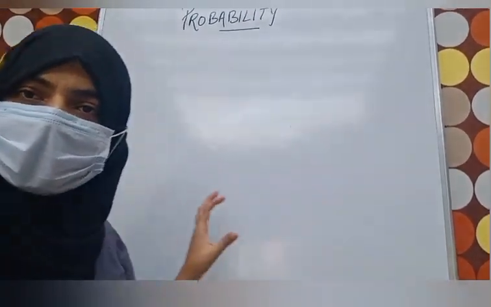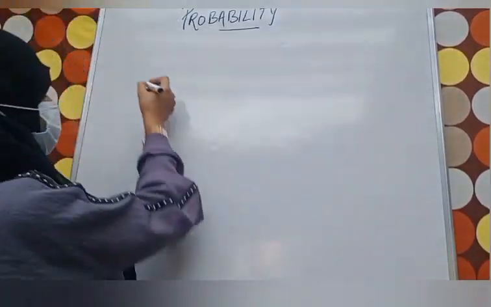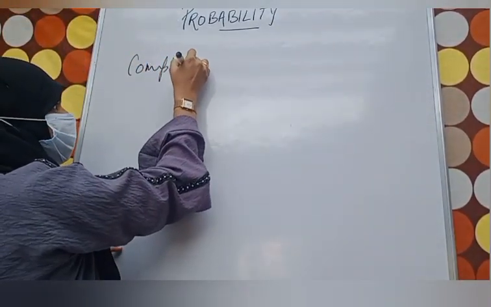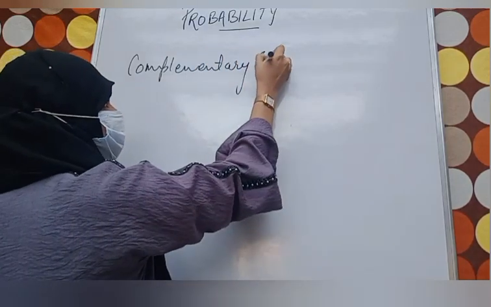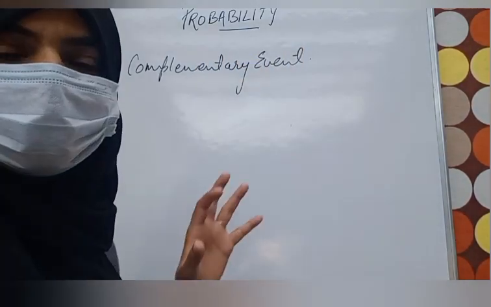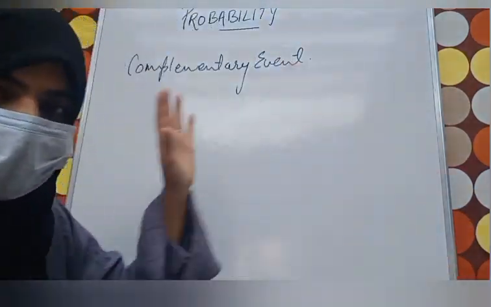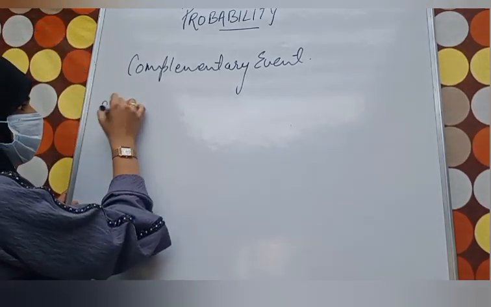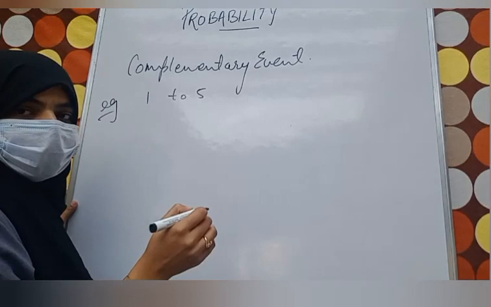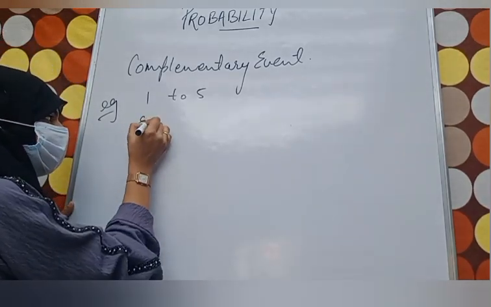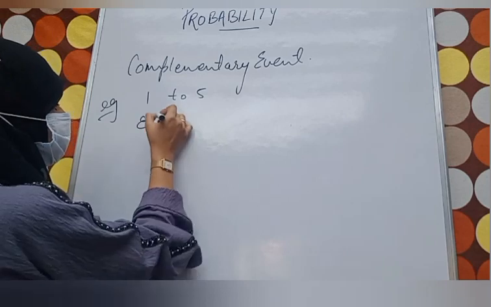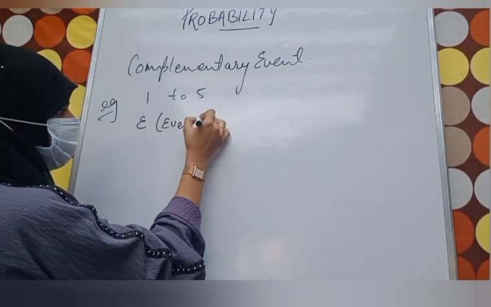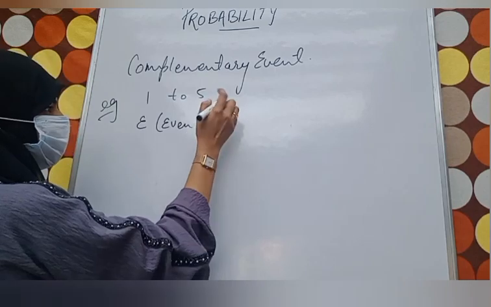Now we are going to have a look at what? Complementary event. What do you mean by the word complementary event? In this event, what happens? If E is the event happening, then E bar is the event non-occurring or not happening one. Okay, let me give you an example. Suppose there is a card numbered from 1 to 5, and E denotes even number.